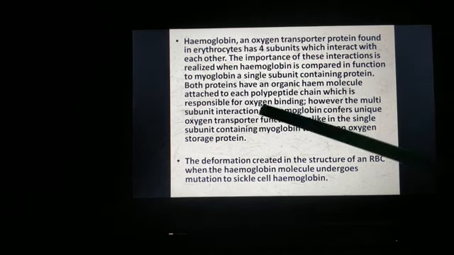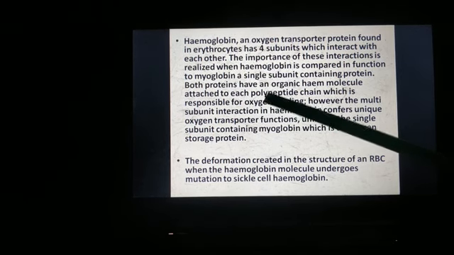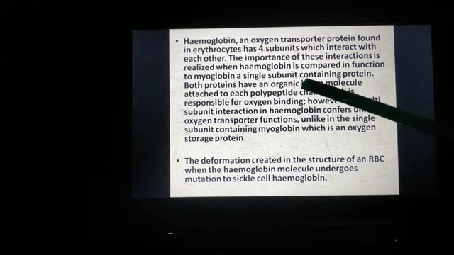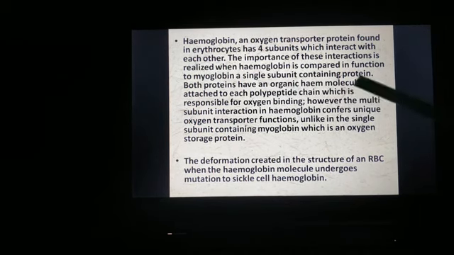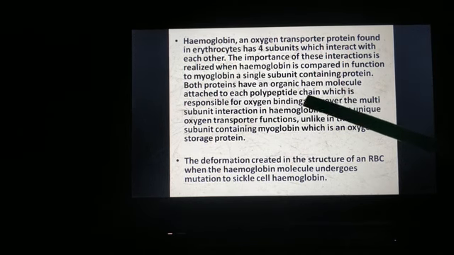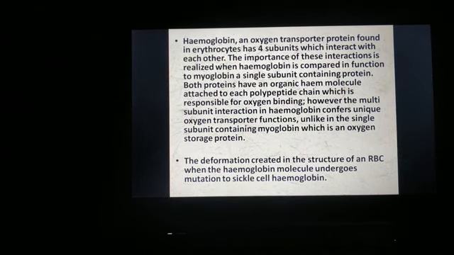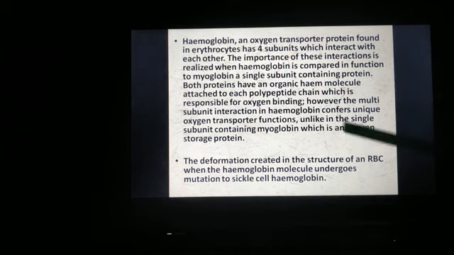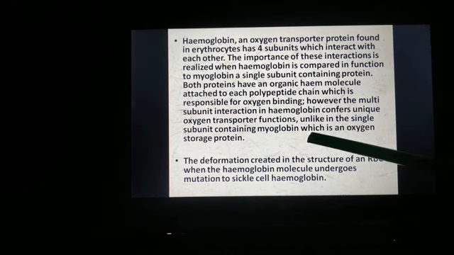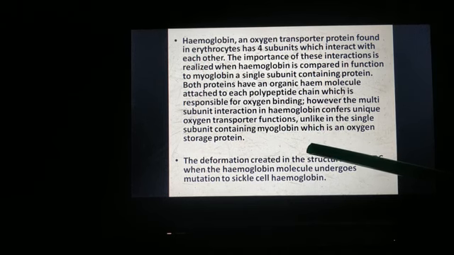For this, oxygen needs to be bound, and this oxygen binding is taking place with the help of the heme molecule that is present in both. However, the multi-subunit interaction in hemoglobin confers unique oxygen transporter function, unlike in the single subunit containing myoglobin, which is an oxygen storage protein.